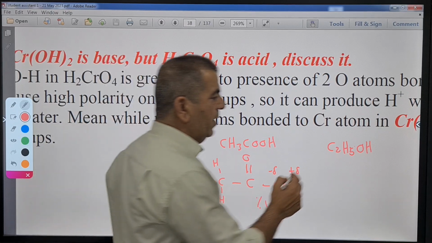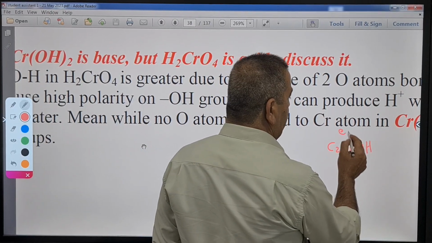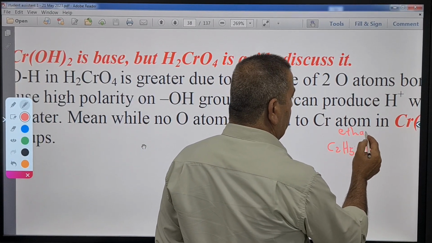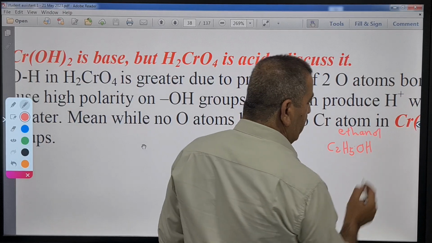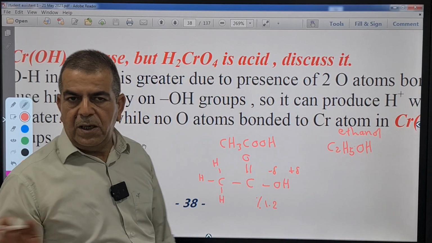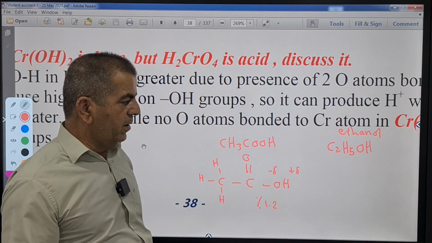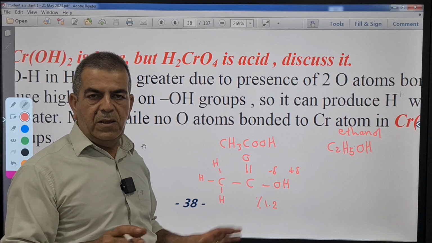Of course, this is acetic acid. What about ethanol? This is ethanol. Ethanol is not an acid nor a base. It cannot react as an acid, and it cannot react as a base.